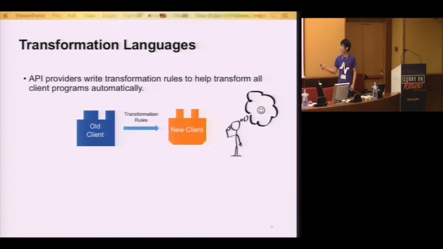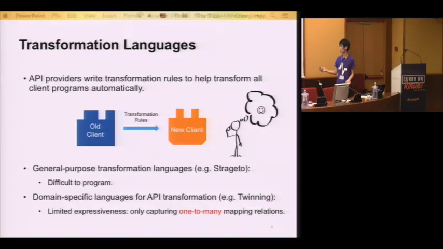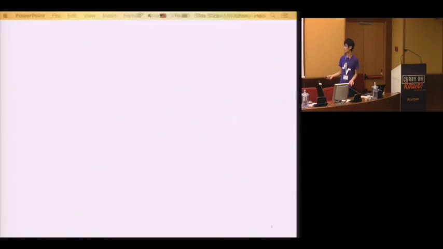Unfortunately, these languages are still kind of limited in solving this problem. The thing is that general purpose transformation languages like Stratego are pretty hard to write because you need to write all the context information like where your rule is going to apply and how the transformation happens. And there are also some domain-specific languages for API transformation just for this task, but the expressiveness is pretty limited because they are only able to capture one-to-many mapping relations. Well, what are one-to-many mapping relations, and why are the other kinds of relations hard to capture? Let's see a definition here.